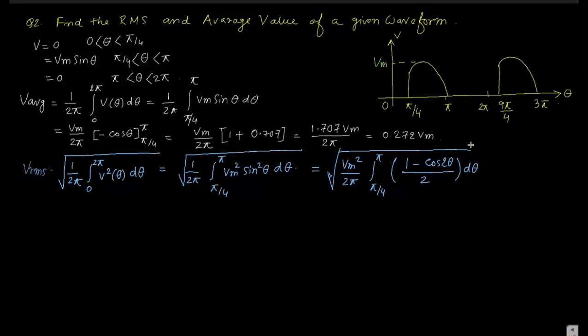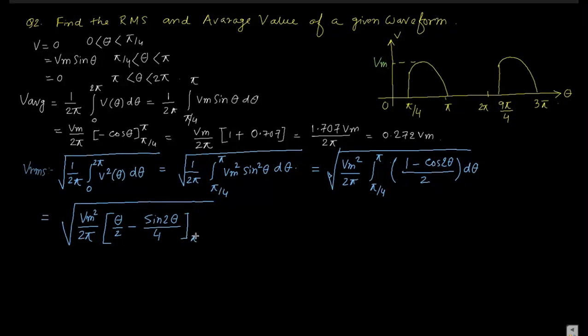Now Vrms becomes Vm square by 2 pi, theta by 2 minus sine 2 theta by 4. The limit was pi by 4 to pi.